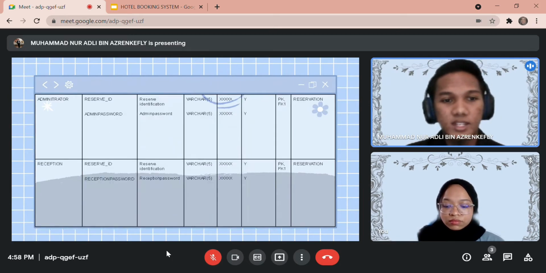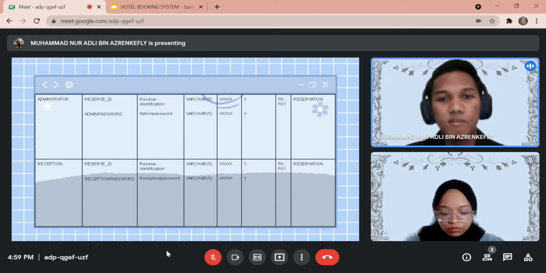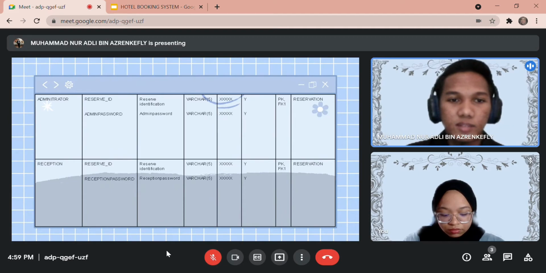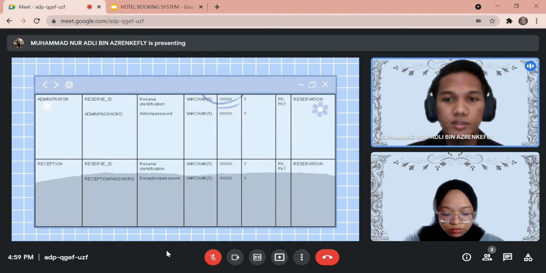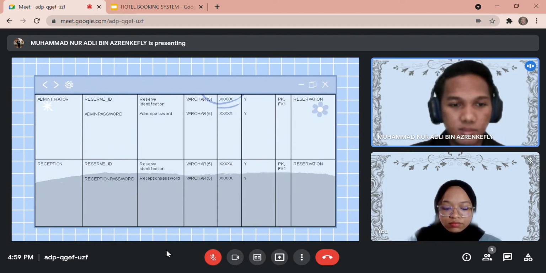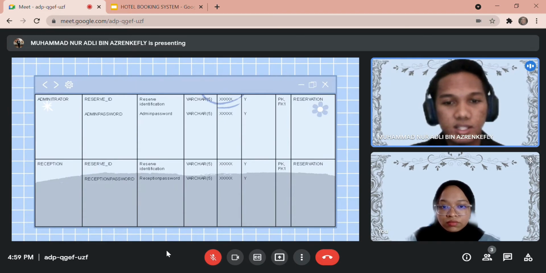The next one is administrator. For the attributes, we use the data type varchar, and the primary key and foreign key is reserve ID from the table reservation. And the last one, we have table reception. The data type that we use is varchar, and the primary key and foreign key for this reception table is reserve ID.